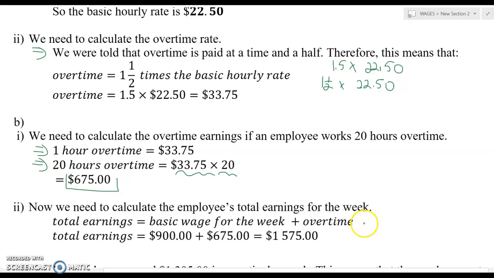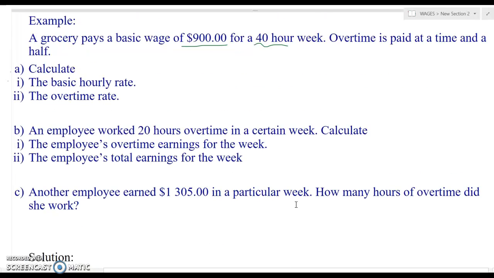So now the basic wage for the week is the $900, and the amount of money he gets for the overtime is the $675. So the total earnings for the week is $1,575, right? So remember, his total earnings would be his basic wage for the week plus his overtime money that he's going to get, and he works 20 hours overtime, right? And now we can look at part C.